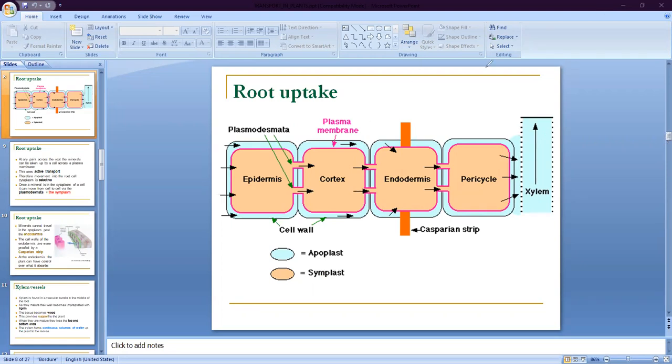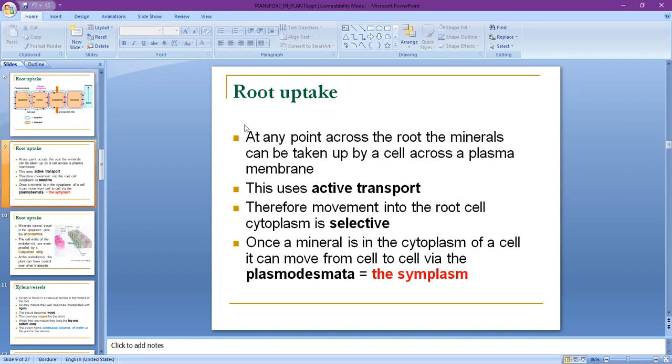Now next, root uptake. Any mineral can be taken up across the root by the cell across a plasma membrane. This uses active transportation. In the last point we discussed that water transfers from cell to cell by the process of osmosis, and osmosis is a process of passive transportation.